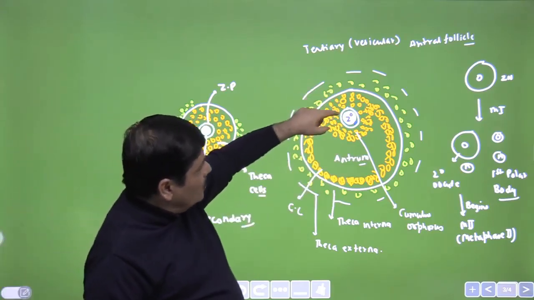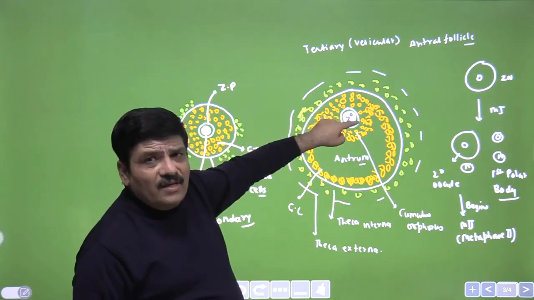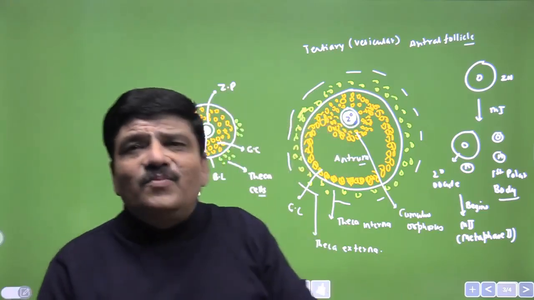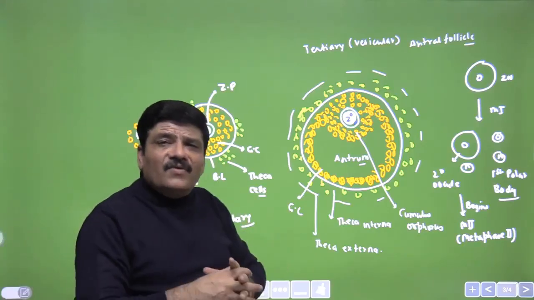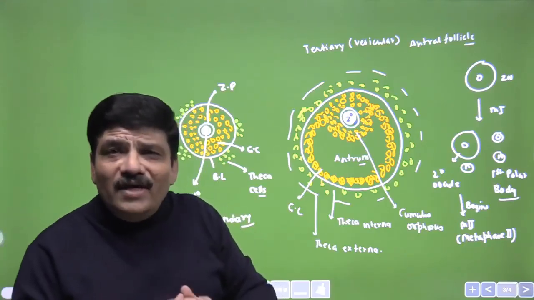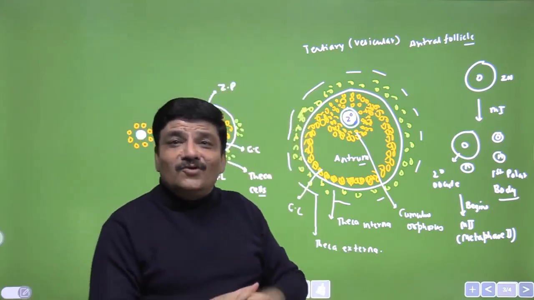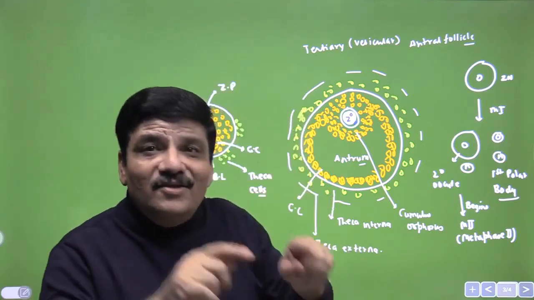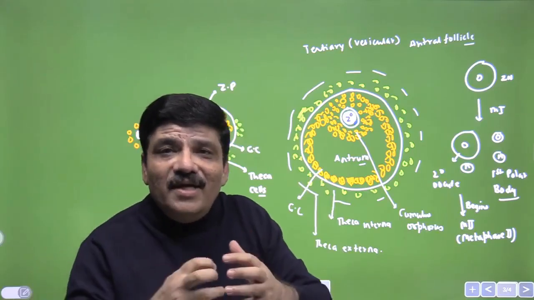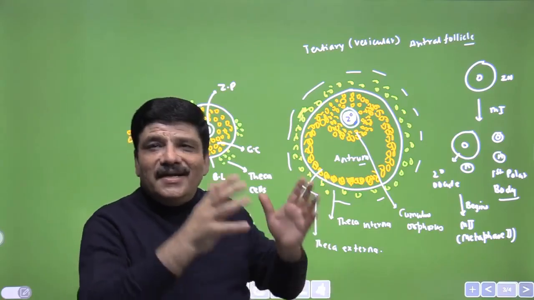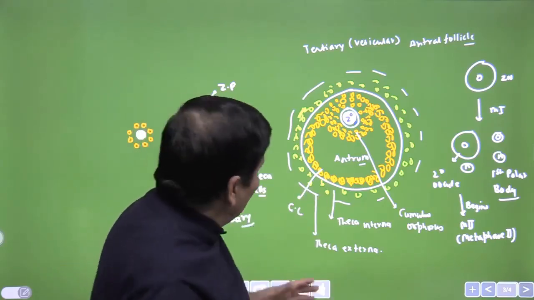We have the cumulus oophorus, and in this tertiary follicle the primary oocyte completes meiosis 1, releases the first polar body, and gets converted into a secondary oocyte which begins meiosis 2 and gets arrested at metaphase 2 of meiosis 2. It is at this stage that ovulation occurs. That means what is released at the time of ovulation is a secondary oocyte arrested at metaphase 2 of meiosis 2.